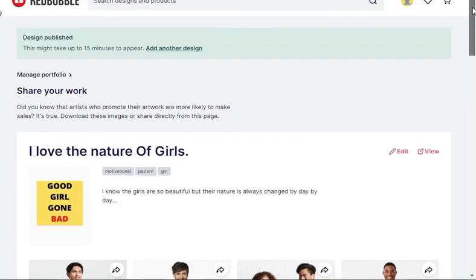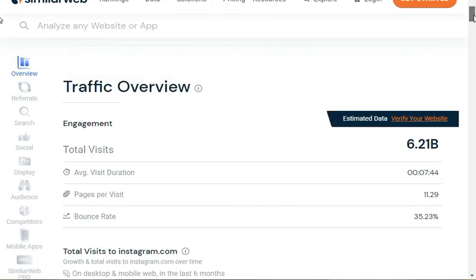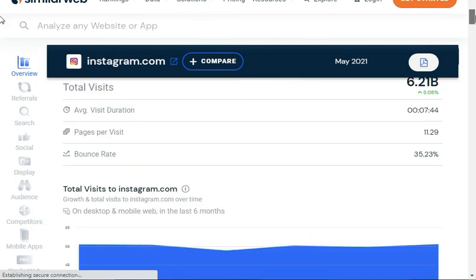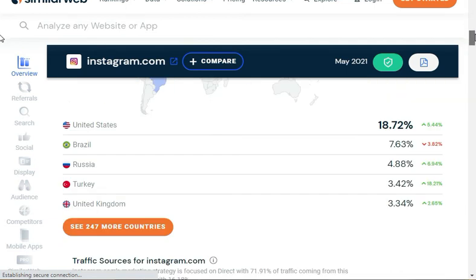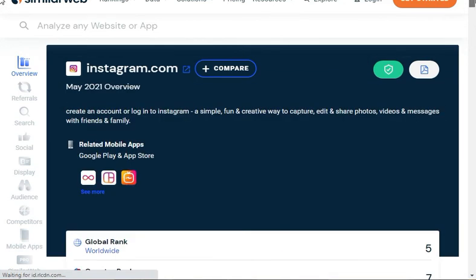But before I show your website, I will tell you the traffic of this website. Okay, the website is simply Instagram. We use this website Instagram, and I will show you the traffic. The total visitor of Instagram monthly is 6.21 billion. It's a huge traffic. Scroll down and see the top country of this traffic is United States, 18%.